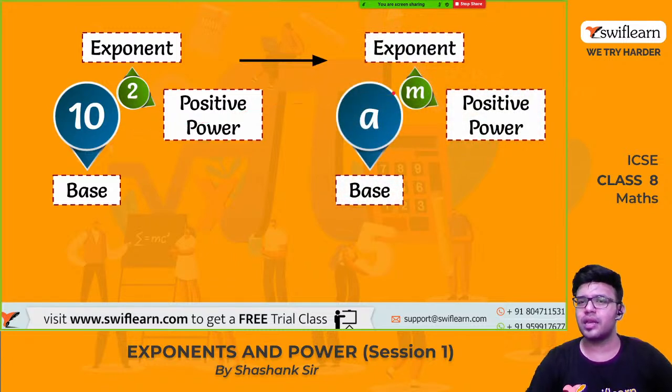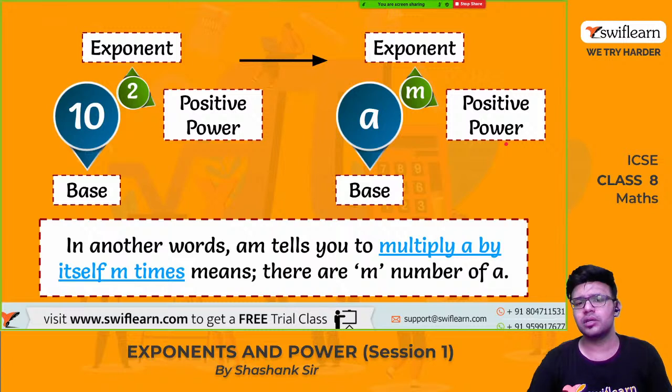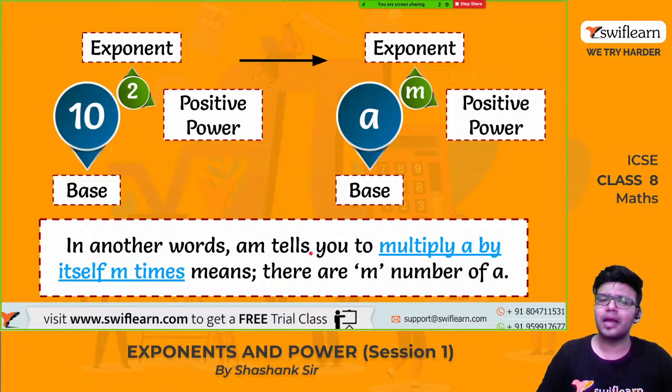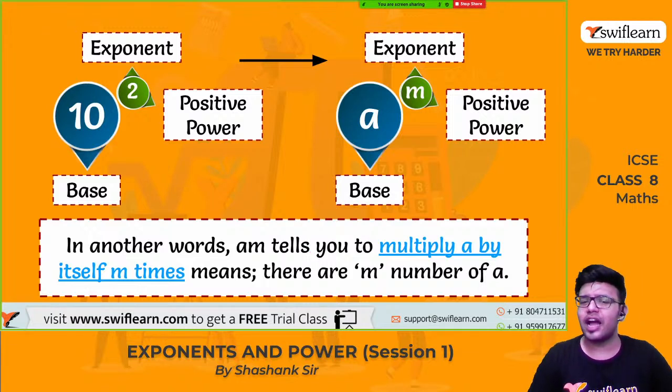If I write minus 2, it is a negative power. So a raised to m, where a is the base and m is the exponent, is a positive power. In other words, a raised to m tells you to multiply a by itself m times. What does it say? A raised to m, where m is positive, tells you to multiply a by itself m times.